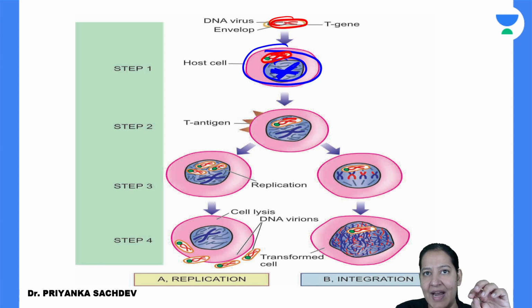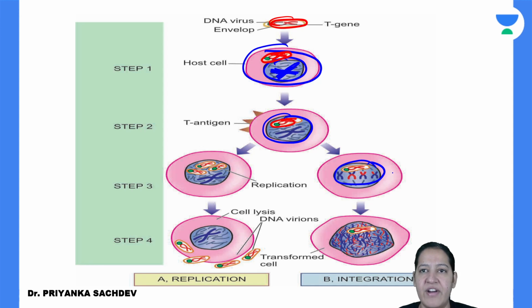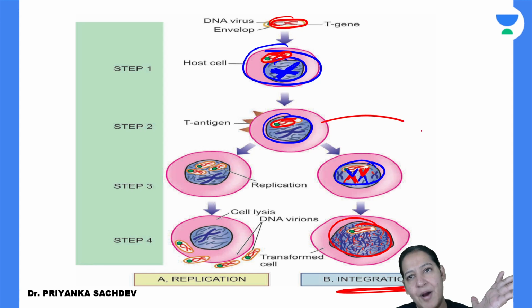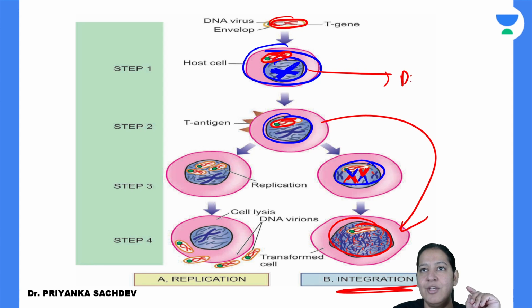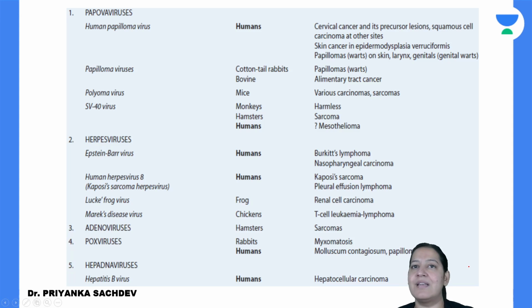So once the virus enters the nucleus of the human, the red is the virus DNA, blue is the human DNA, and both of them are integrating with each other. Can you see half red, half blue? Please appreciate this integration. So it is a DNA virus. Now it can come and directly integrate. Here there is DNA, humans have DNA, and the virus also has DNA. So both the DNA will integrate and it will cause malignancy. So DNA viruses can directly integrate.